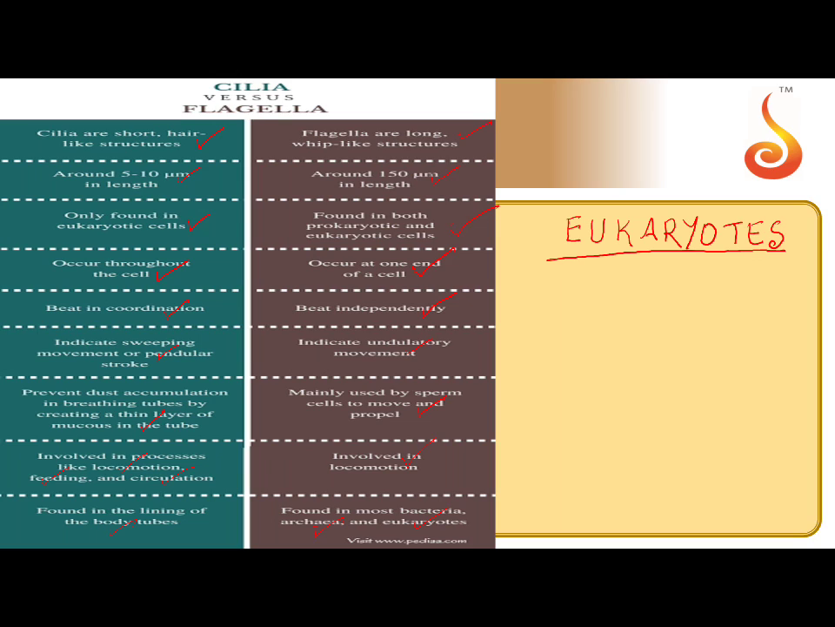We studied in Paramecium that the cilia will move the food in the surrounding of the Paramecium in such a way that it is steered into the gullet, isn't it? So these are the differences between the cilia and flagella.